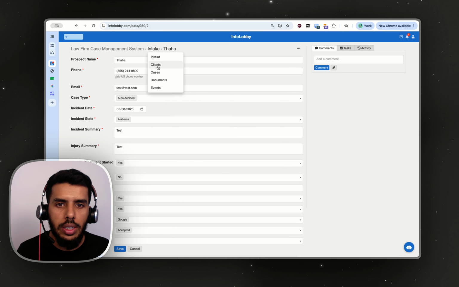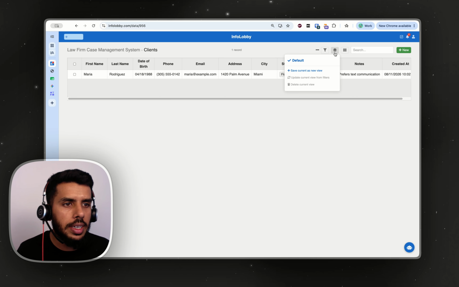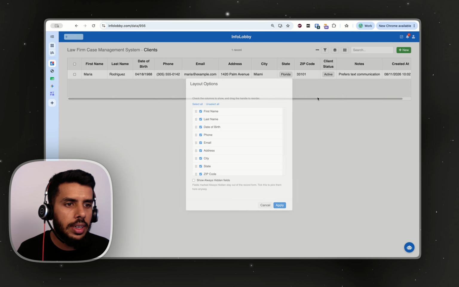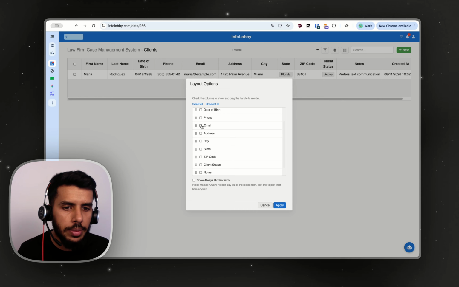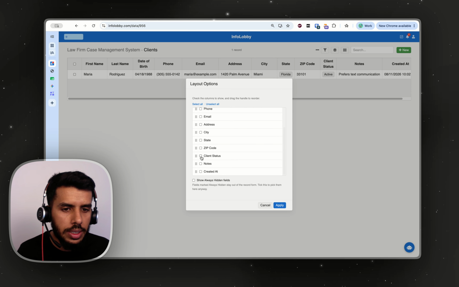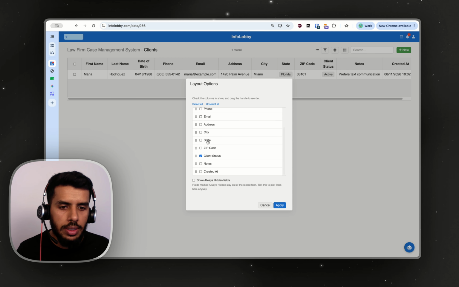First thing is the clients table. Now, you don't always want to see your clients like this. It's a really large table and you don't need to see all of this information here. So you can go ahead and click here and then click layout options and then hide the fields that you don't want to show. I normally hide it all and then intentionally just add the fields I want to see. Let's say first name and last name, definitely. And I want to know the status of this client. And I want to know probably email address or phone number. That's pretty much it.